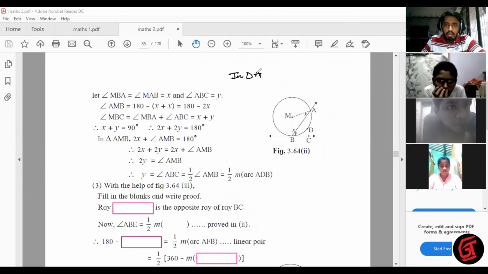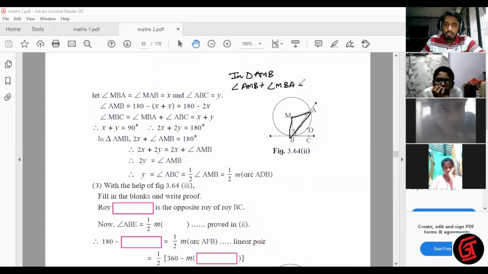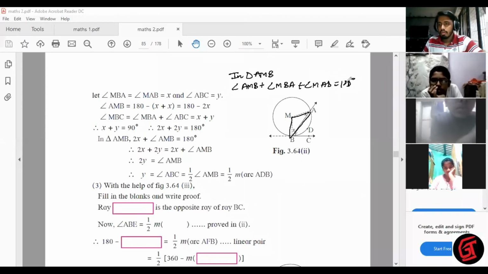In triangle AMB, see this triangle AMB. Angle AMB plus angle MBA plus angle MAB is equal to what? 180 degrees. Correct. Why? Sum of all angles of a triangle is 180. The measure of AMB is not known, so we keep angle AMB as it is. MBA is x, MAB is x, equal to 180.